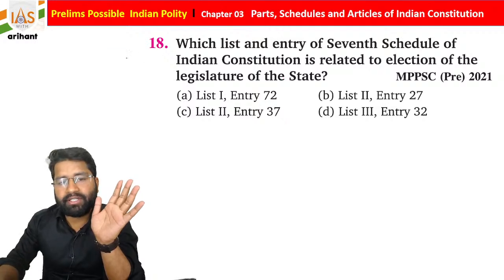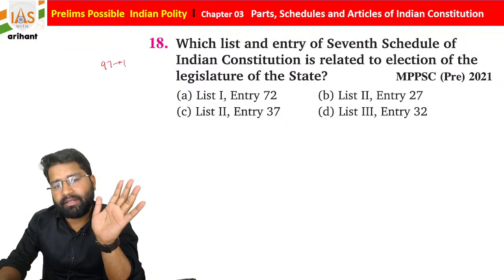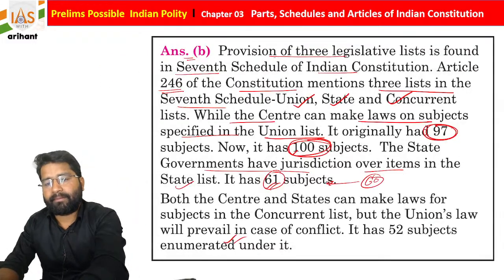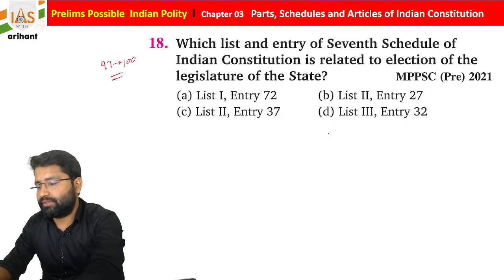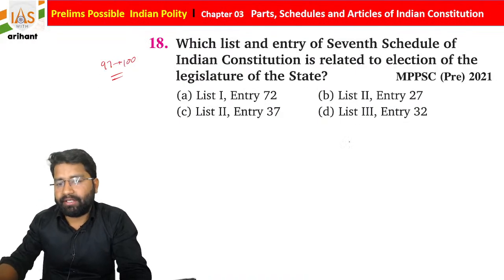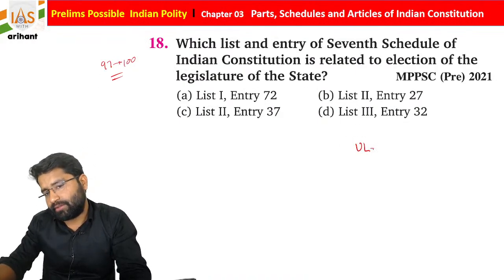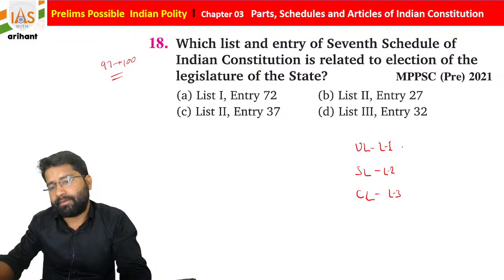Mona Lisa, initially there were 97, now it is 100. So don't get confused. I'm just writing it once again here: Union List, State List, and Concurrent List. The Union List is called list 1, the State List is called list 2, the Concurrent List is called list 3.